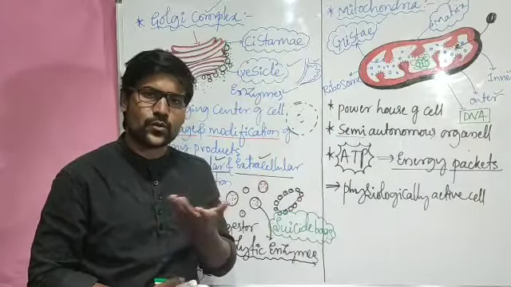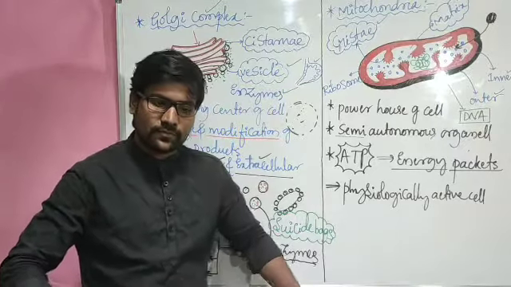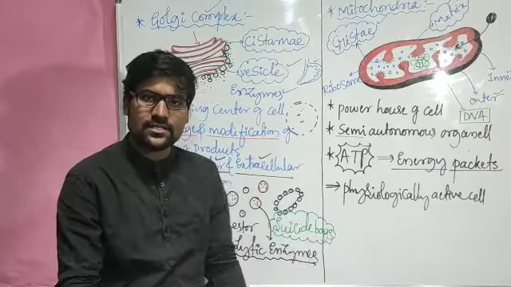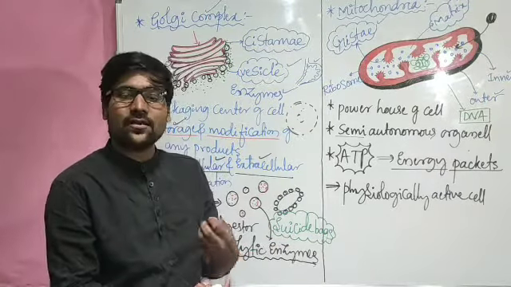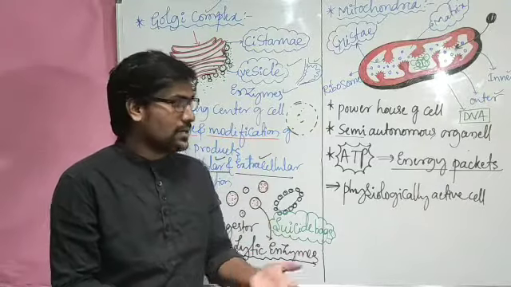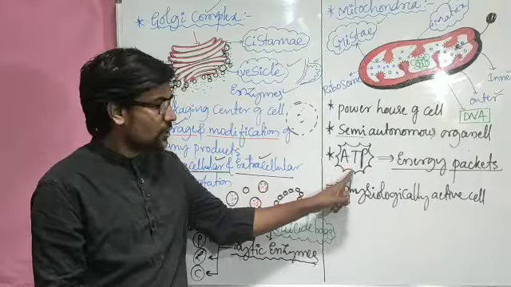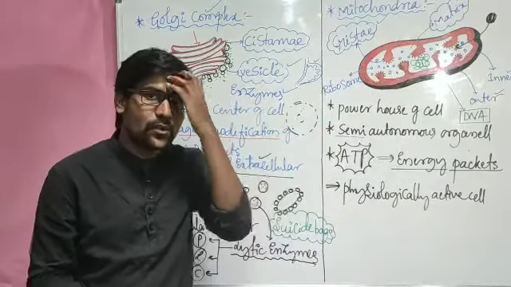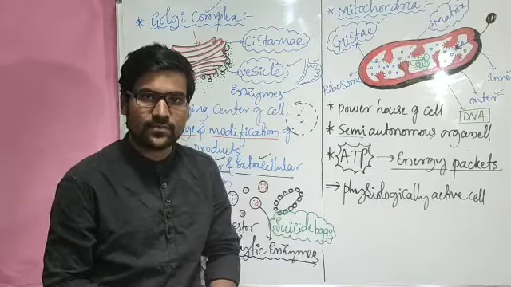So for example, just I told you in the previous class, in the first or second class, in our muscle cells, hand muscles, leg muscles, they are the heavy workers. Those cells, muscle cells, are performing heavy work. Heavy work means they need heavy energy. So that means they need more ATP particles. Who will produce the ATP? Mitochondria. That means those cells will be having a more number of mitochondria compared to other cells.